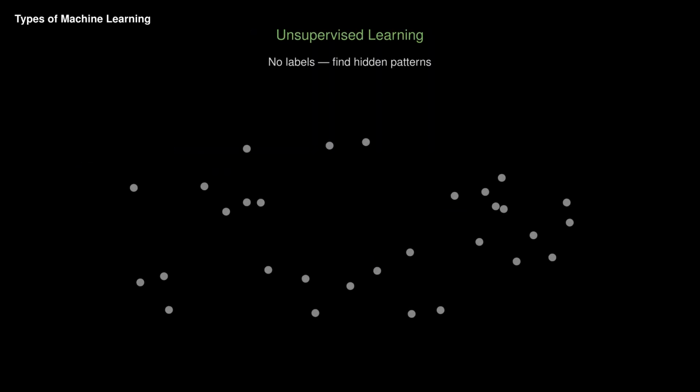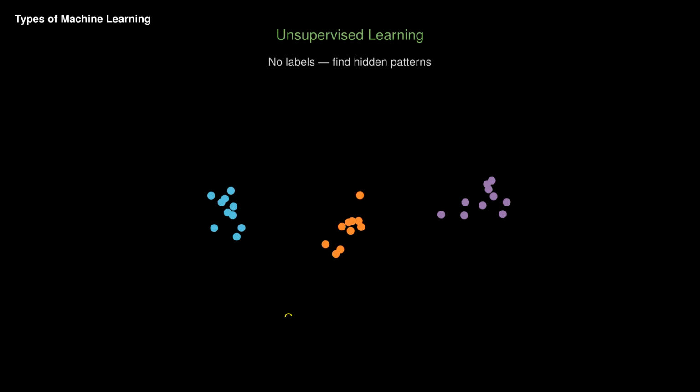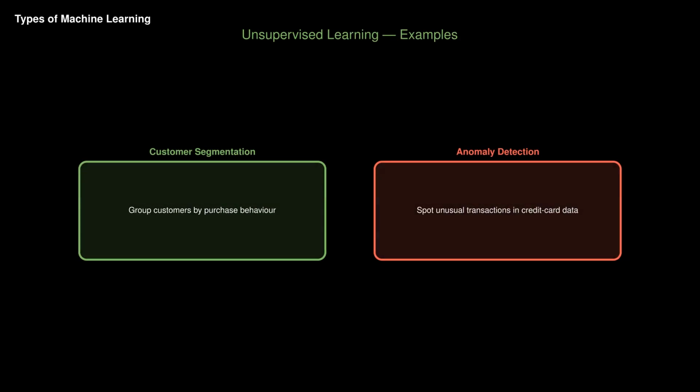Unsupervised learning. No labels at all. The computer finds hidden patterns in the data by itself. It discovers structure without being told what to look for. Customer segmentation groups similar customers together. Anomaly detection spots unusual data points that don't fit the pattern.